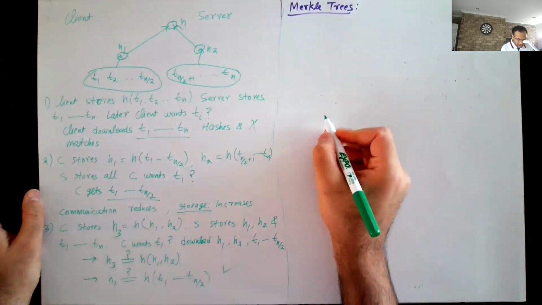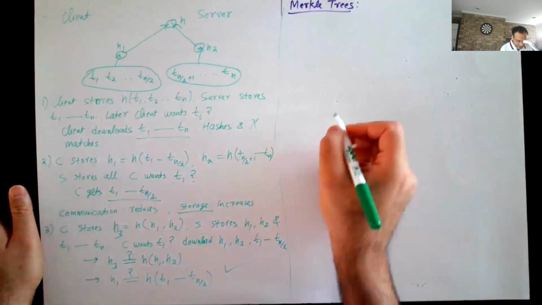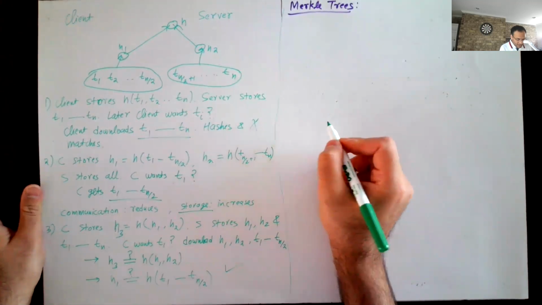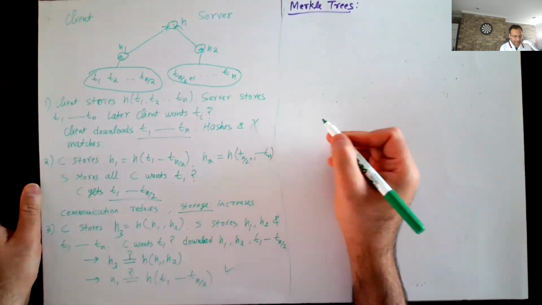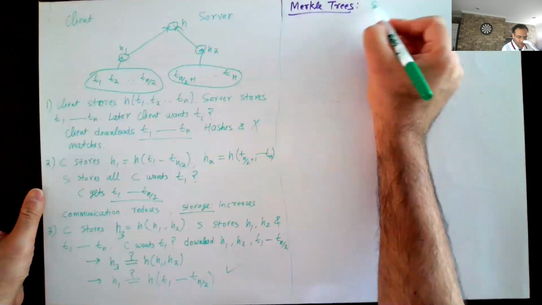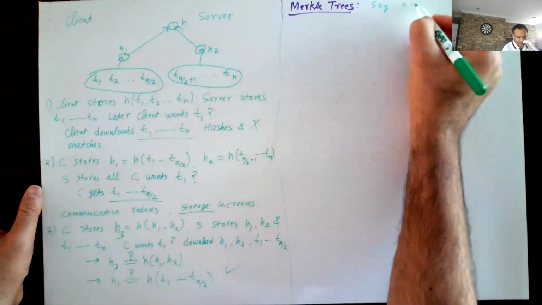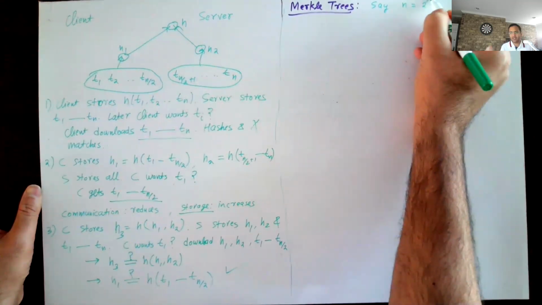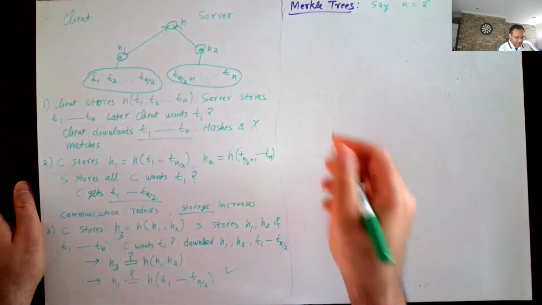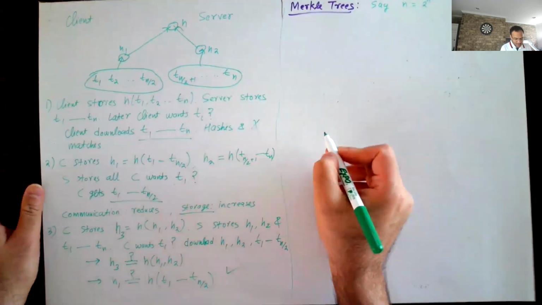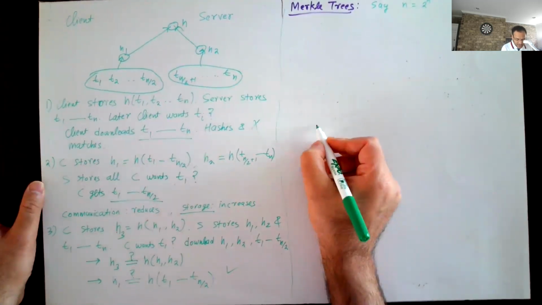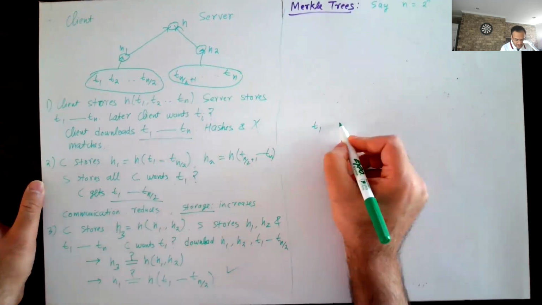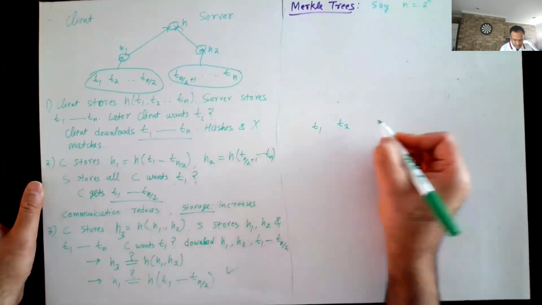The tree is called the Merkle tree, and it works something like the following. Assume for simplicity that n is a power of 2. If it is not, you can add junk transactions or empty transactions. And the transactions will be the leaves of a tree.